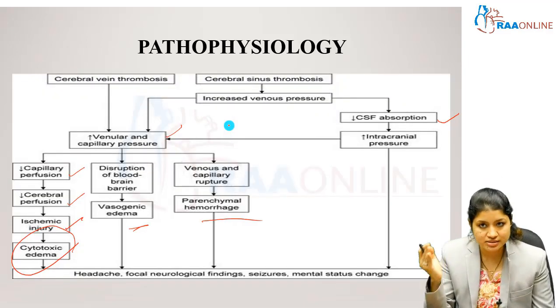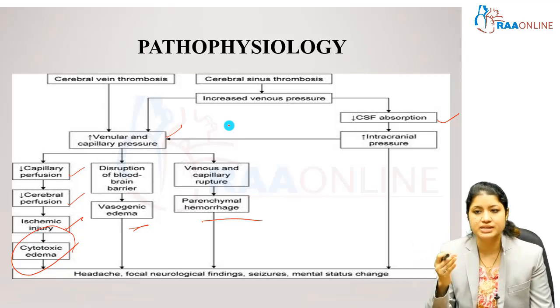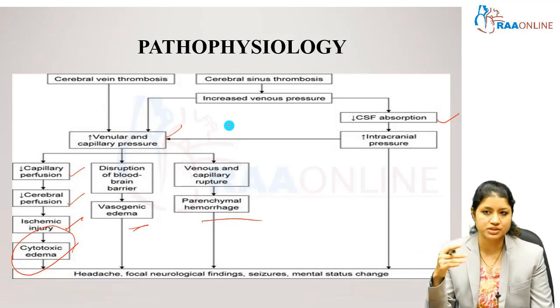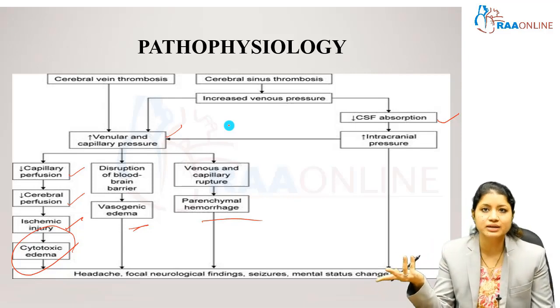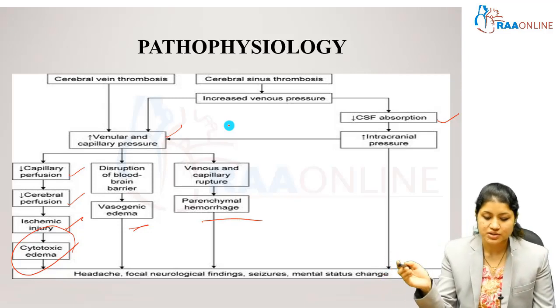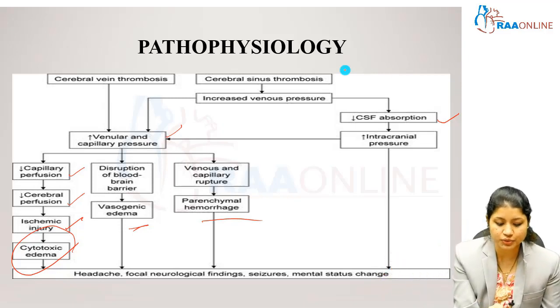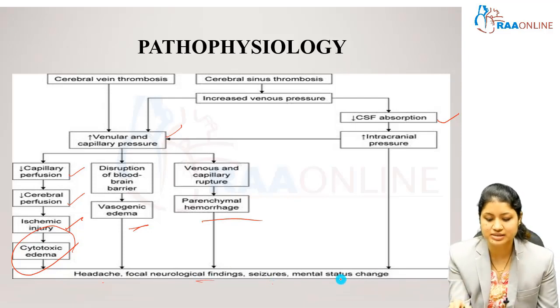Since there is a thrombus in these veins, there is a defect in the absorption of the CSF. This decreased CSF absorption will ultimately result in increased intracranial pressure and formation of hydrocephalus. All these things contribute to headache, focal neurological findings, seizures, and mental status changes.